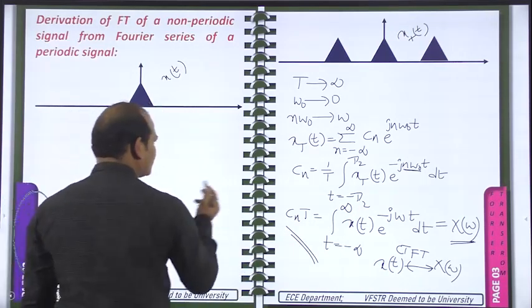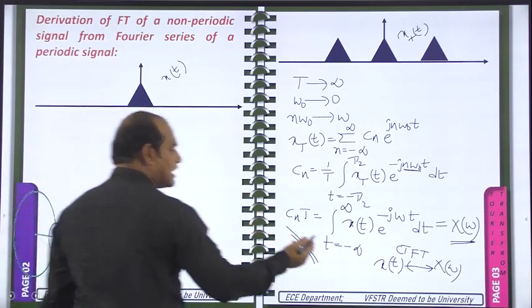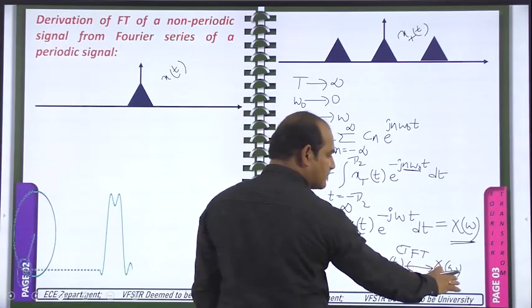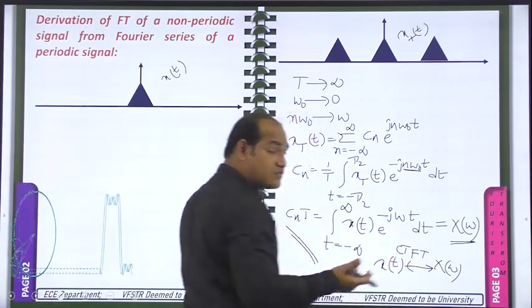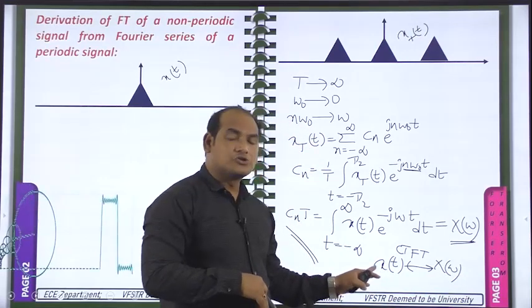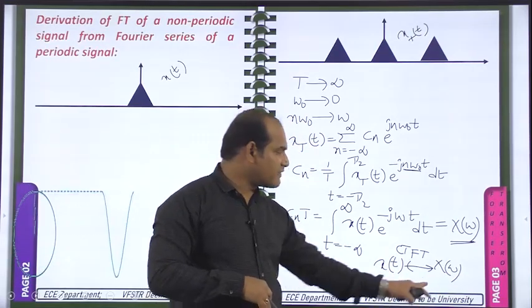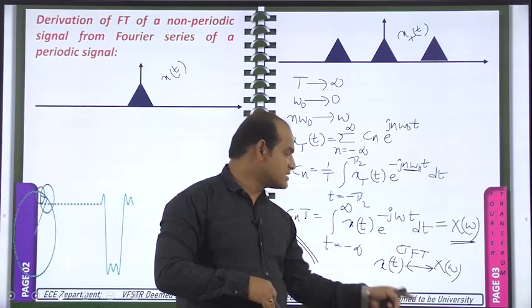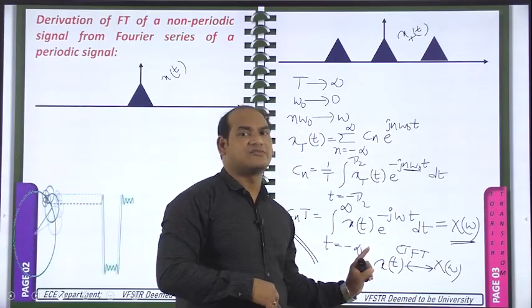Then we need the equation for the inverse Fourier transform also. Fourier transform of x of t is represented with capital X of omega, and inverse Fourier transform of capital X of omega is nothing but x of t. So finding the Fourier transform is nothing but finding this capital X of omega. Finding the inverse Fourier transform means finding the time domain signal x of t only.